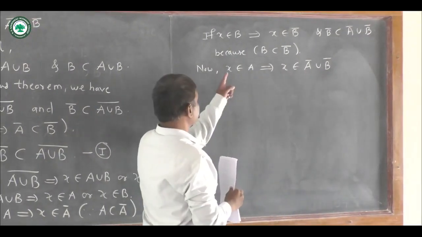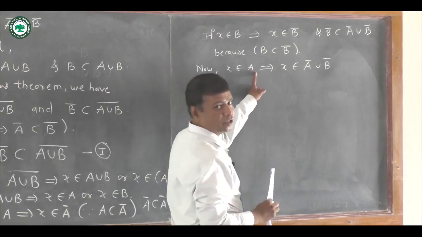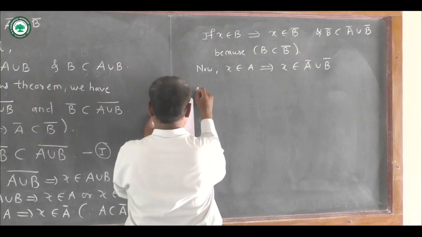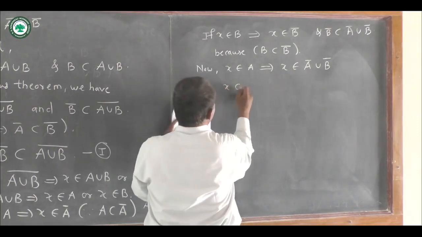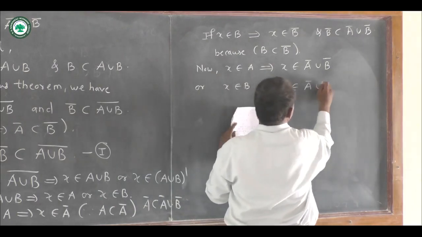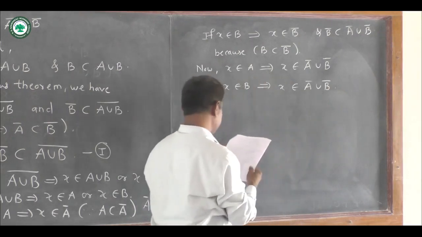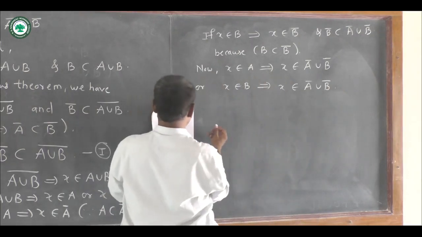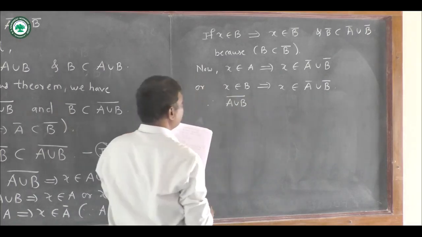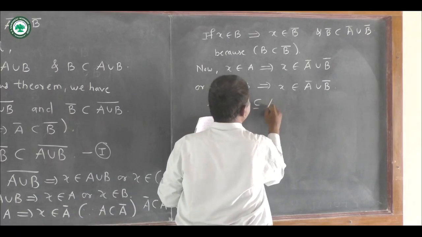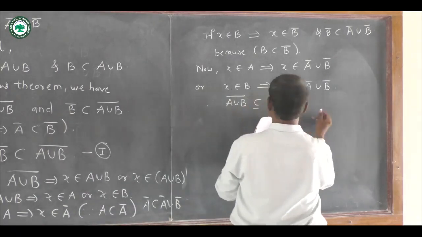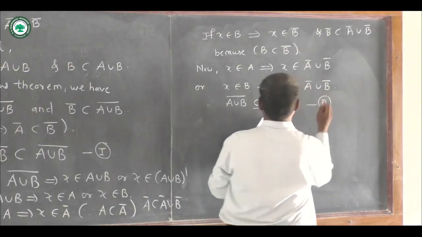So when X belongs to A, or when X belongs to B, we can write X belongs to A closure union B closure. Therefore closure of A union B is contained in closure of A union closure of B. So say this as now second.